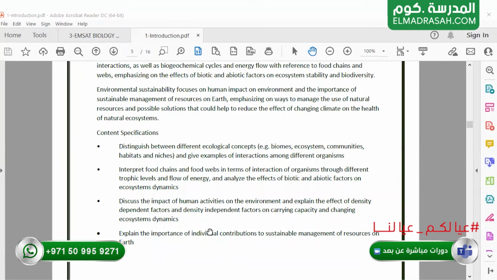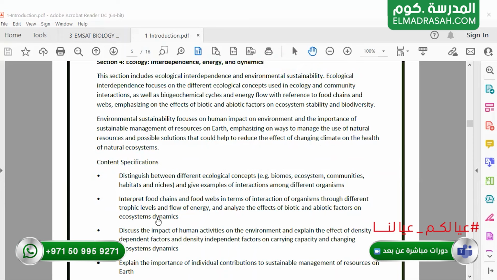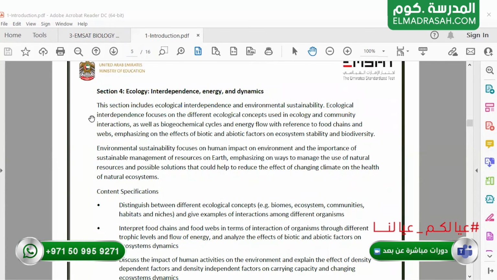Also, humans are not the only factor that affects the environment. There are environmental factors that affect biodiversity and ecosystem stability and balance. We will talk about that. And we will also take the biogeochemical cycles, which discuss how elements are recycled in the biosystem. So that's all about the sections of the biology EmSAT.